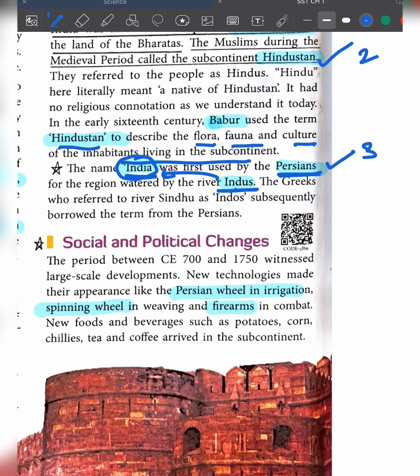Many new technologies made their appearance, like the Persian wheel, which first appeared for irrigation purposes. Then the spinning wheel came for weaving. Firearms were also used during war, and many foods and beverages came to India, like potato, corn, chilies, tea, and coffee. All these things came to the Indian subcontinent during the medieval period.